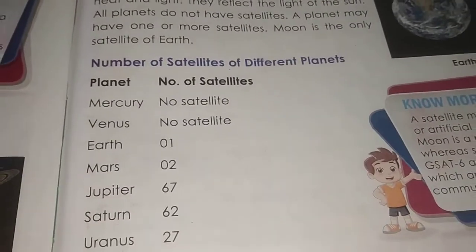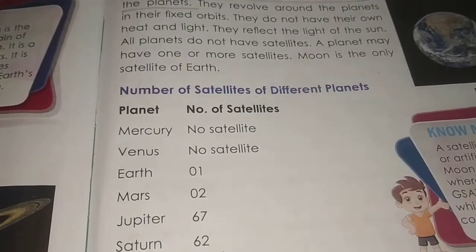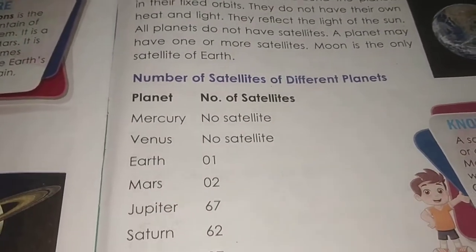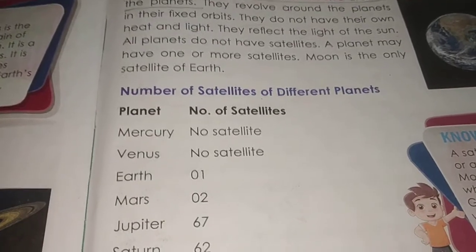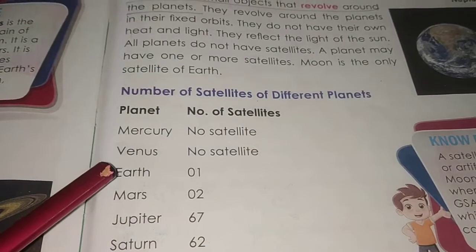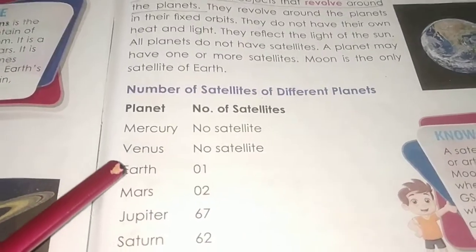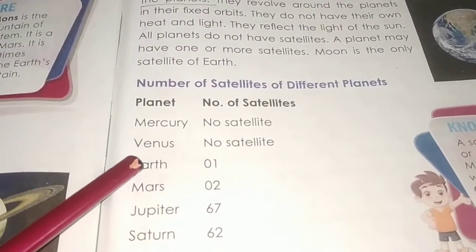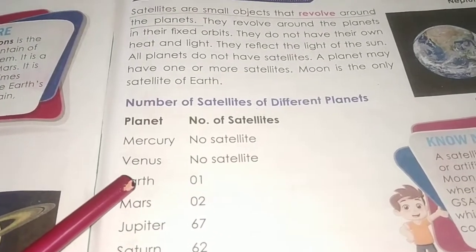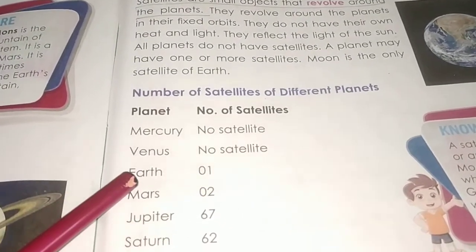So satellites are small objects that revolve around the planets in their fixed orbit and they reflect the light of the sun. The Moon is the only satellite of Earth.